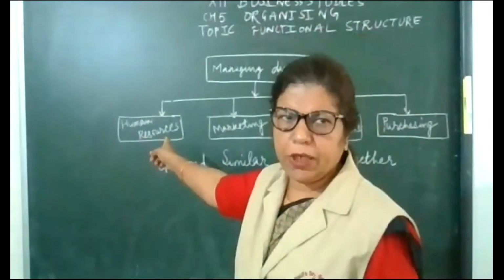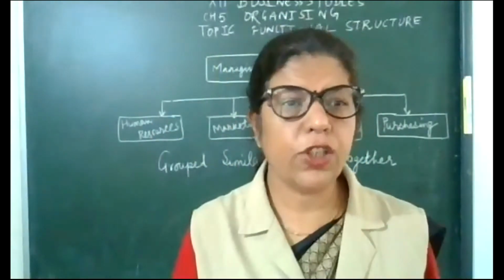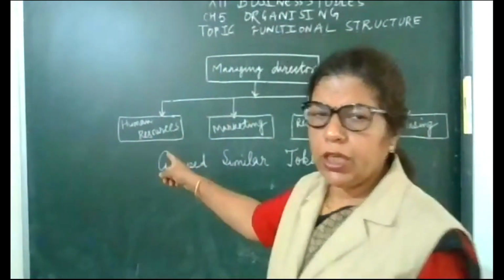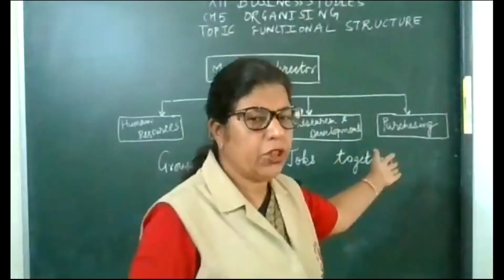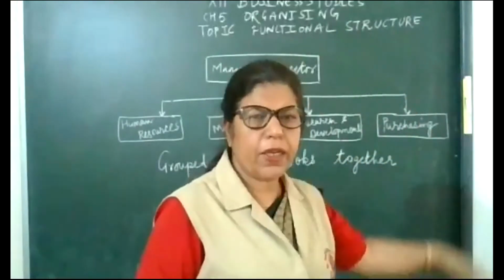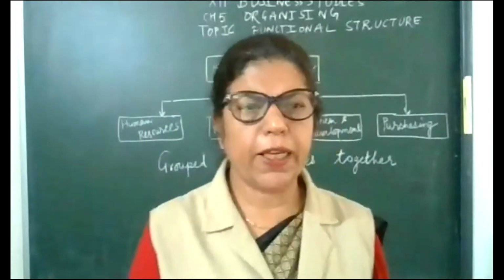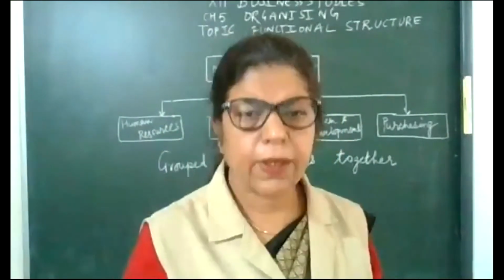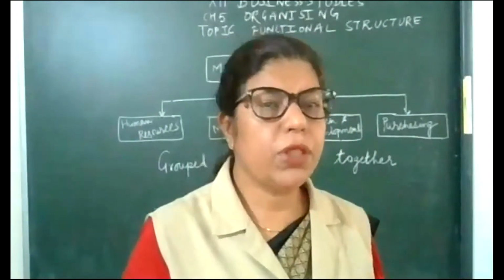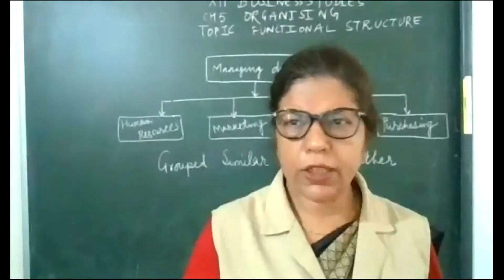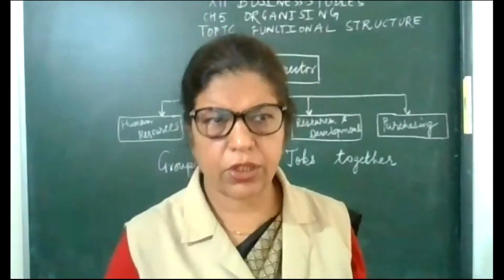Various departments are there, depending on the choice and size of the organization: HR, marketing, research and development, purchasing, production, finance, etc. Then I explained that there are some advantages of functional structure as well as some disadvantages, and I explained all of them.